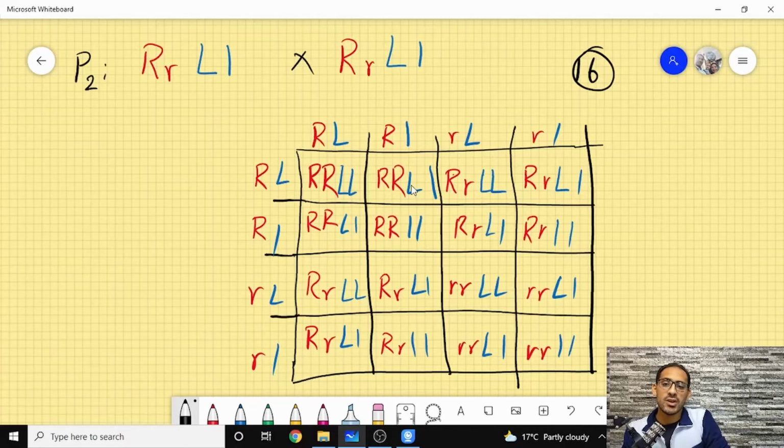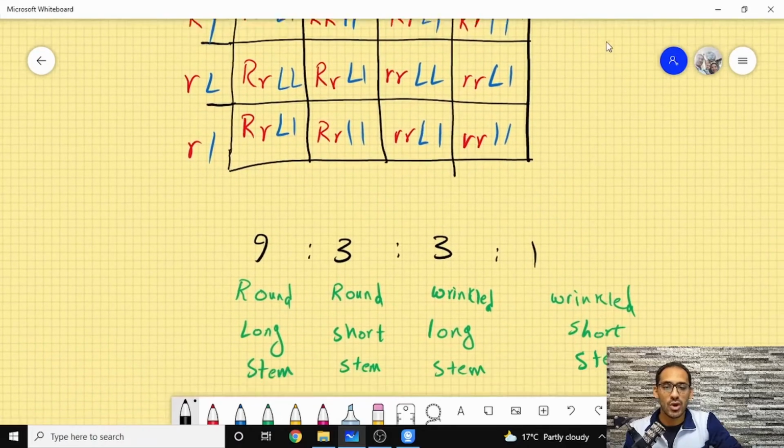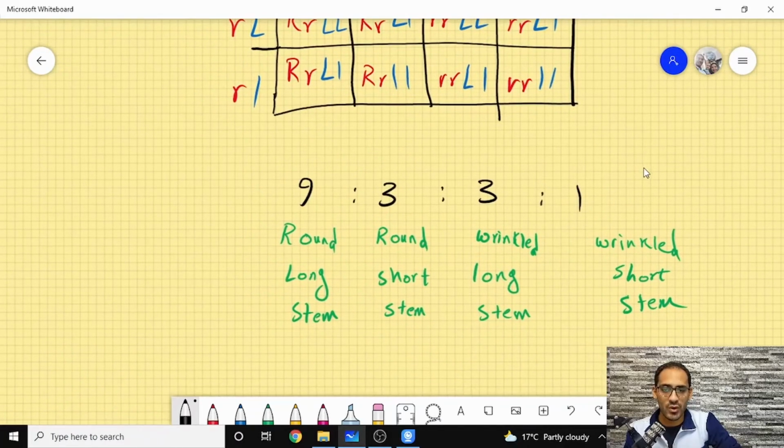of these matings, I'm going to have the following mating that shape. So I'm mating the first one with the second one over here. So I'm getting an R capital, L small, then R capital, R small, L capital, and the other one R capital, R small, L capital, L small, and then R capital, L capital, L small, and it goes on and on. This 16 probability ratio is a 9, 3, 3 to 1 ratio. That ratio is so important.